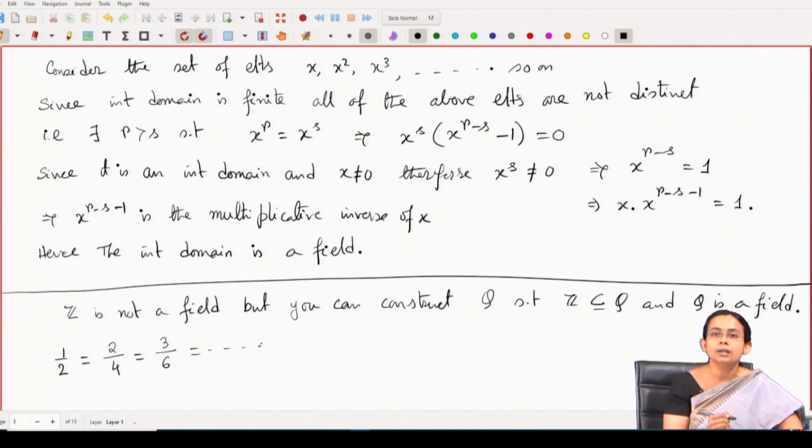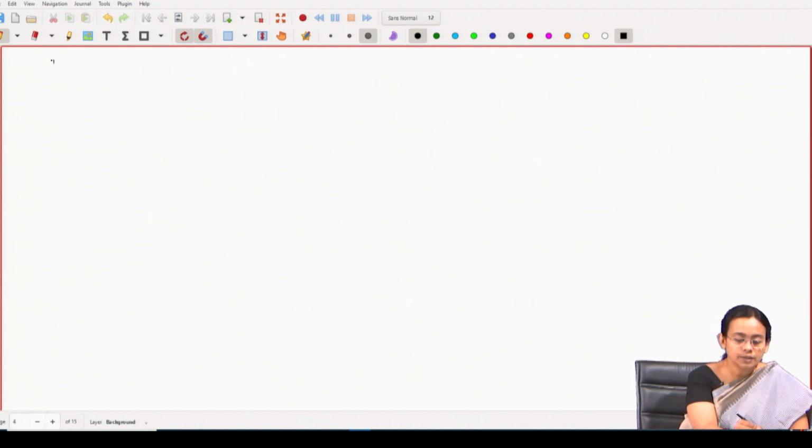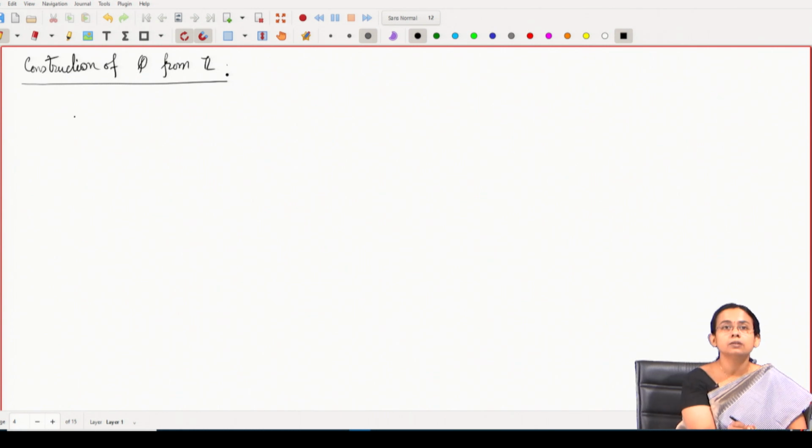So, these rational numbers can be viewed as equivalence classes if I define the equivalence relation properly. So, how do I define the equivalence relation? Let me do it next. So, this is the construction of rationals from integers. I will recall these things quickly.